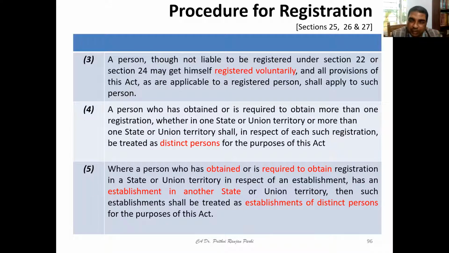Another example: someone has a place of business at Cuttack and another place of business at Kolkata. Here also, two registrations are required because they are located in two different states. In that case, friends, both of them shall be treated as two distinct persons. Even if their PAN is the same, the GST registrations are different. They will be treated as distinct persons.